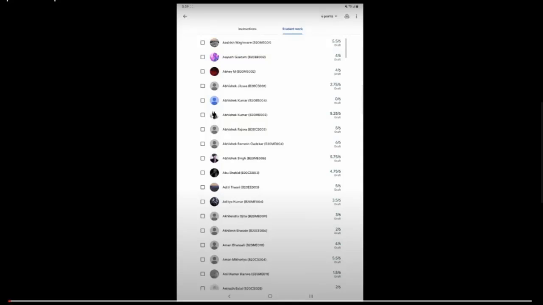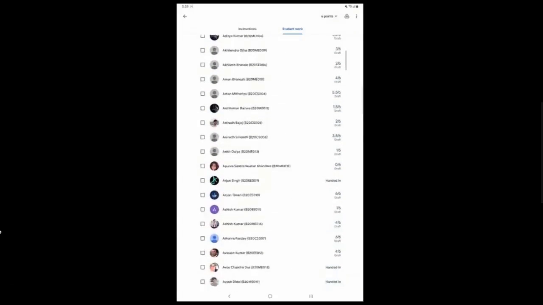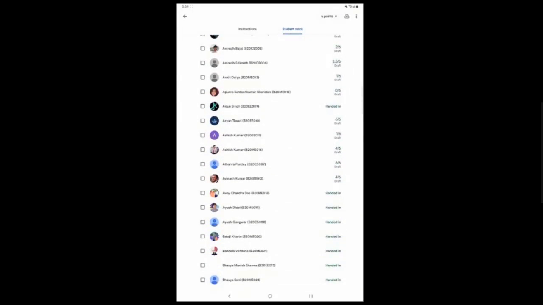However, if these are written assignments and there are too many in number, and you are used to grading papers on paper, right? You have this need to make a tick mark. You need to write marks for each question. It becomes sort of inconvenient to do that on a web platform. So if you have a tablet, I would strongly suggest you grade such assignments on the tablet. So this is a screen grab from my tablet where I'm going to student work, and I'm going to select one of these students.